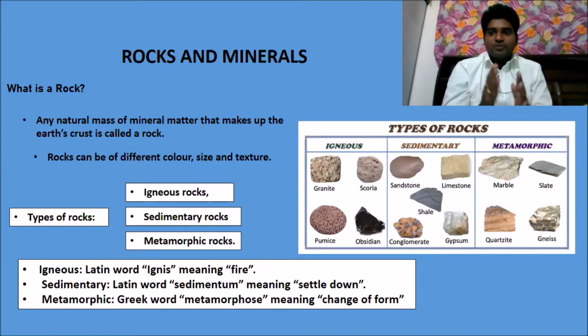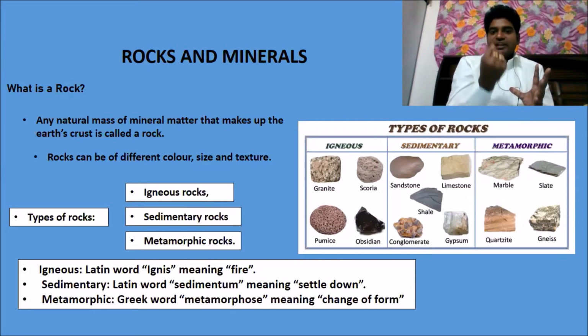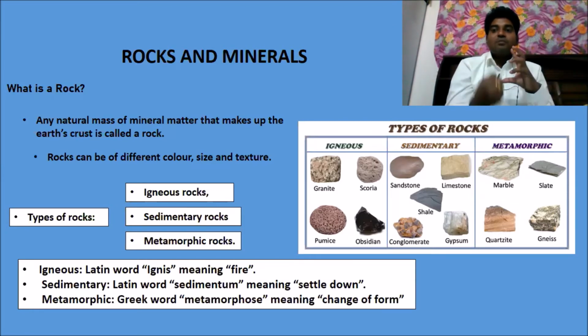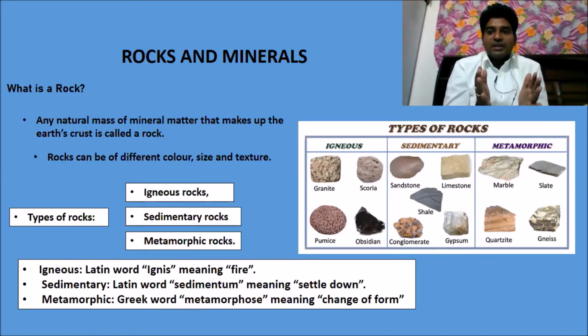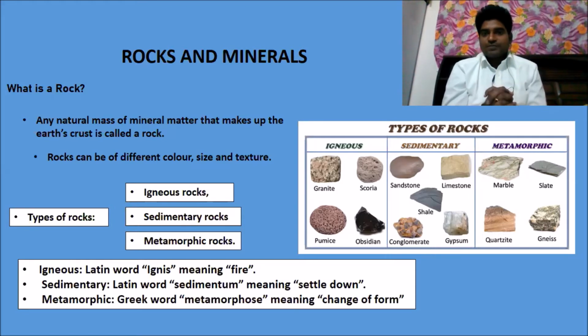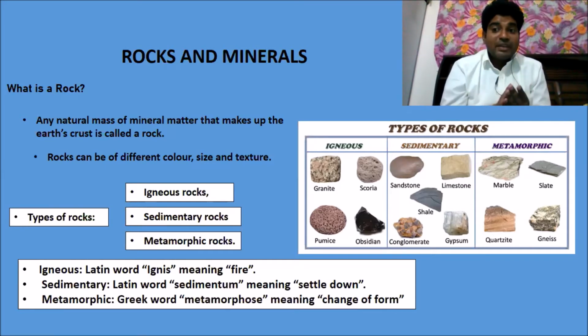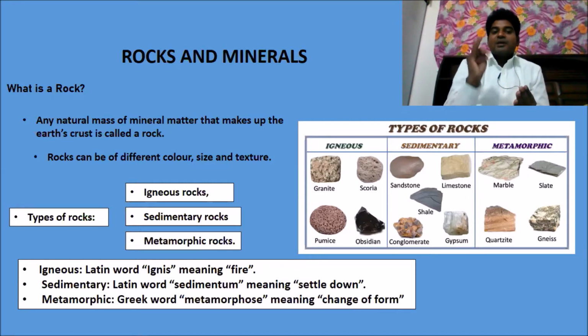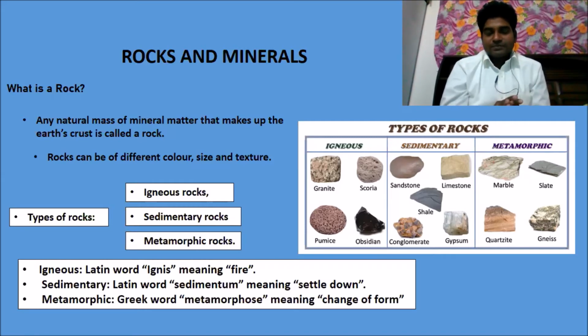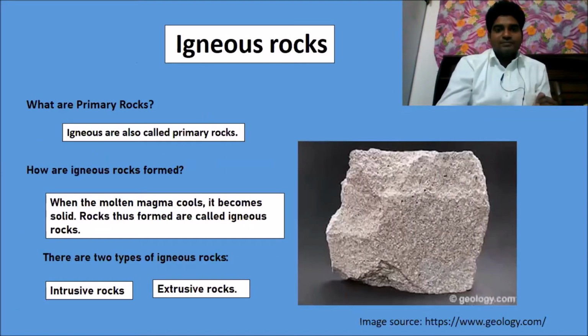So we have three types of rocks. Igneous means the rock formed immediately from fire. Sediments are rocks after they settle down. Metamorphosis, changing from the existing form into a new form, gives us the metamorphic rocks. So now we have looked at what a rock is, how the different types of rocks are found, and the meaning of the words igneous, sedimentary, and metamorphic. Let us move on to the next one.